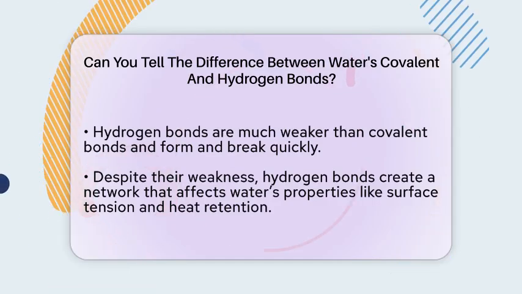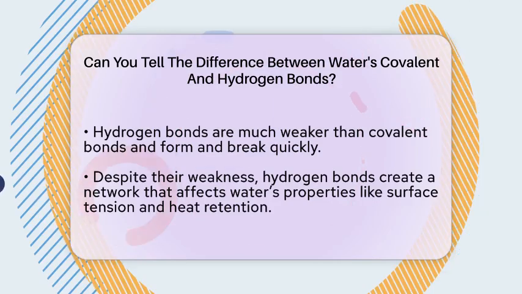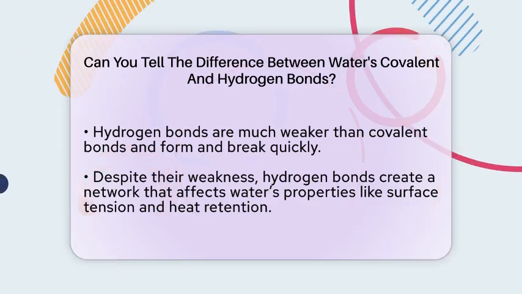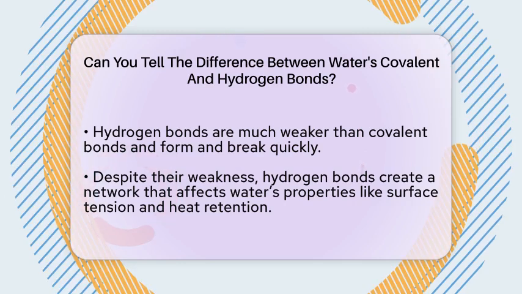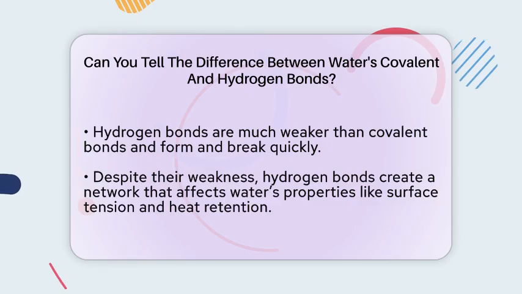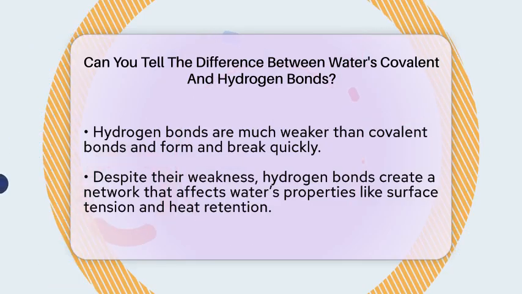These hydrogen bonds are not permanent. They constantly form and break very quickly. The strength difference is important. Covalent bonds are like super strong glue holding the molecule together. Hydrogen bonds are more like gentle pulls between molecules.